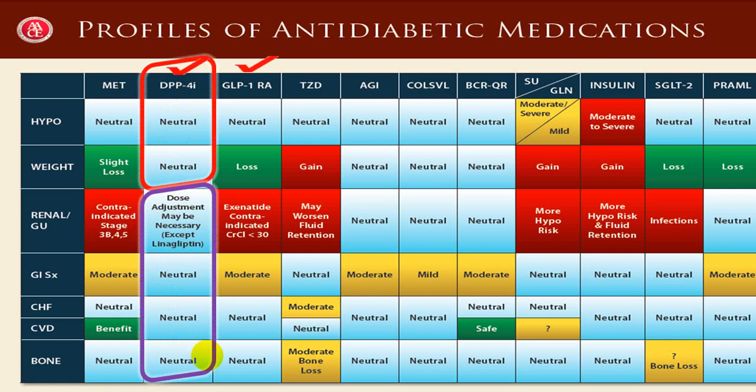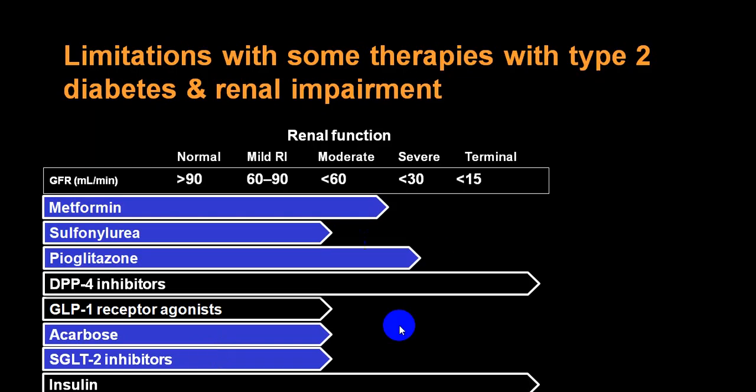So, regarding side effects, DPP-4 has less side effects as compared to GLP-1. And if you see here, as far as dose adjustment is concerned, DPP-4 linagliptin you can easily use even with a decreased GFR, while with a GLP-1 receptor agonist, if the GFR is reduced, you have to stop, it is contraindicated.